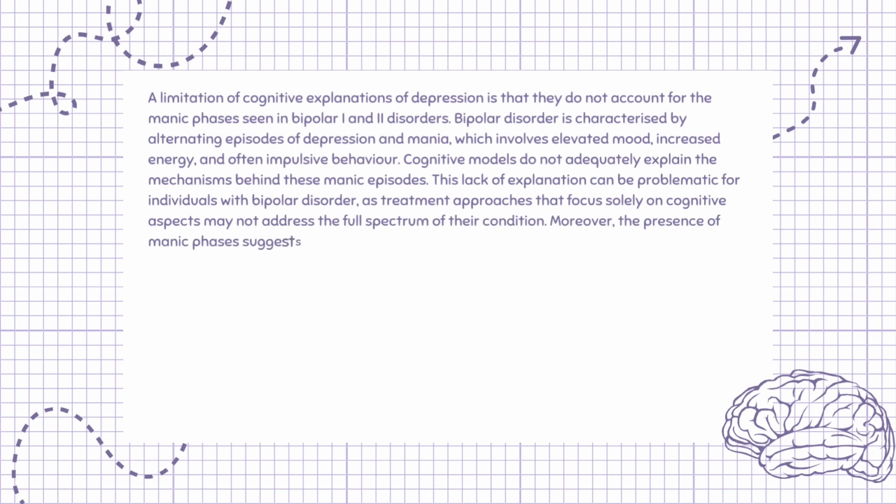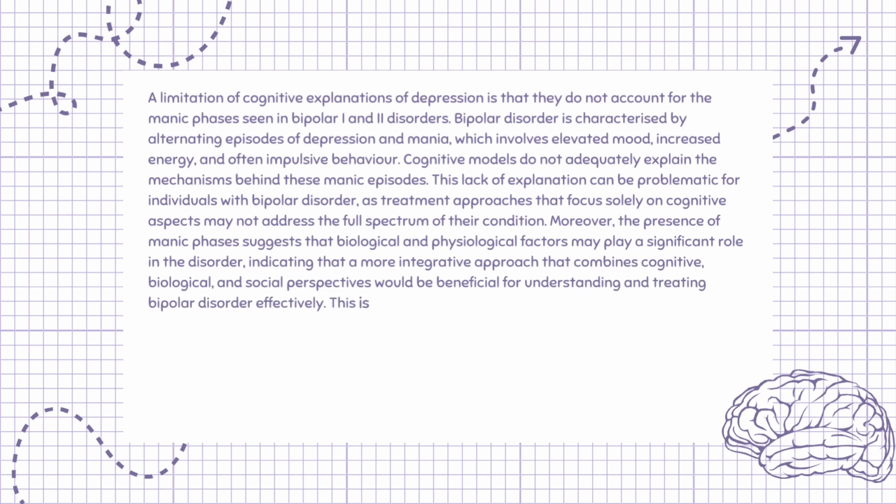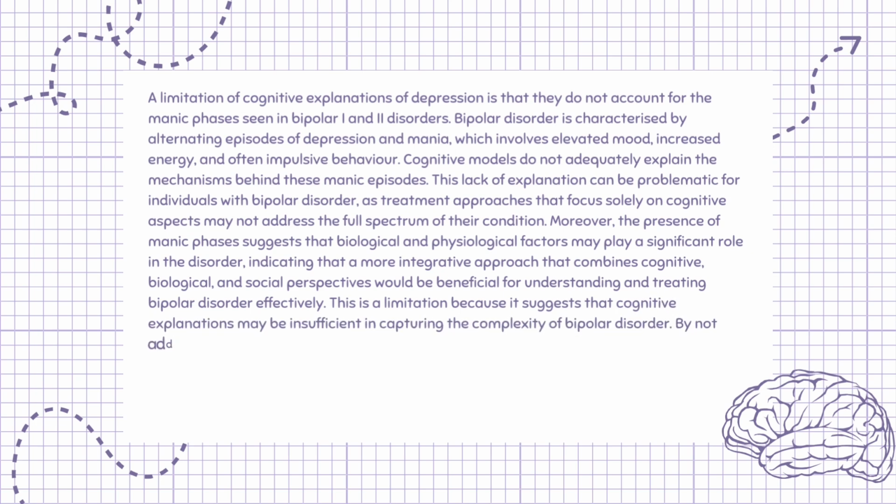Moreover, the presence of manic phases suggests that biological and physiological factors may play a significant role in the disorder, indicating that a more integrative approach that combines cognitive, biological, and social perspectives would be beneficial for understanding and treating bipolar disorder effectively. This is a limitation because it suggests that cognitive explanations may be insufficient in capturing the complexity of bipolar disorder.